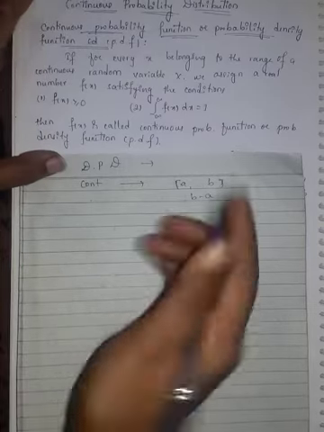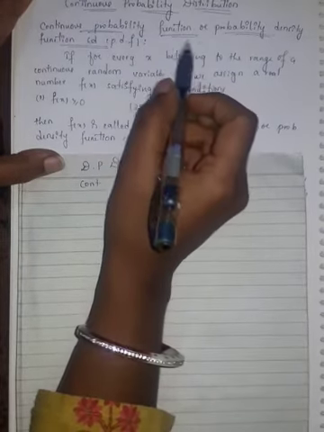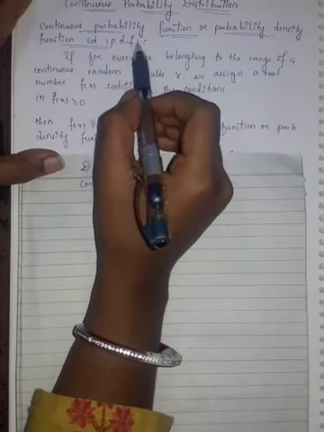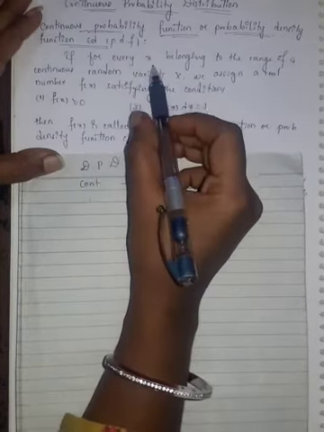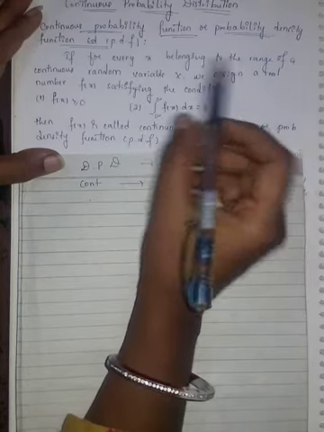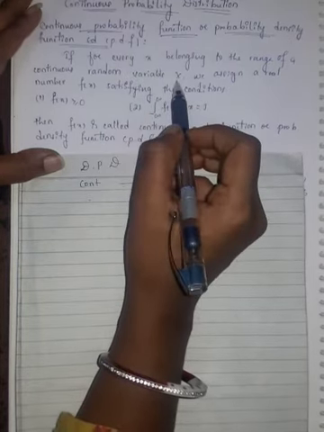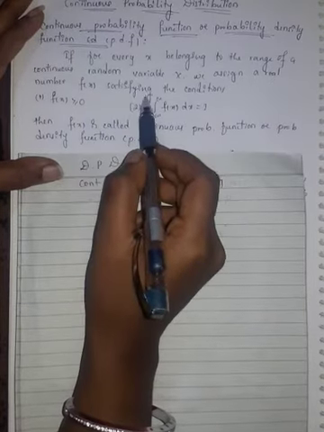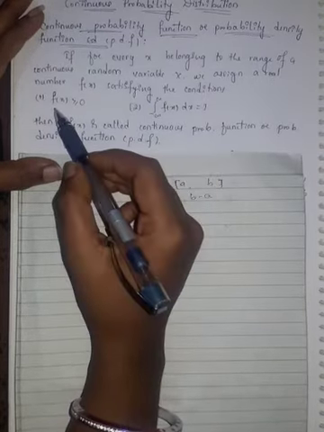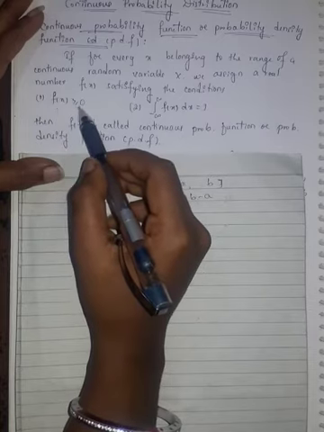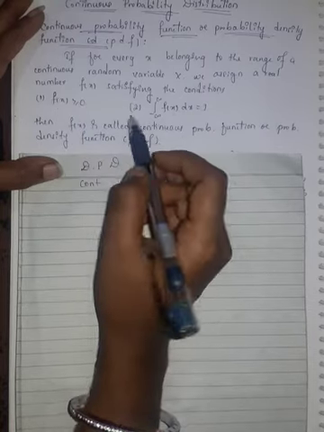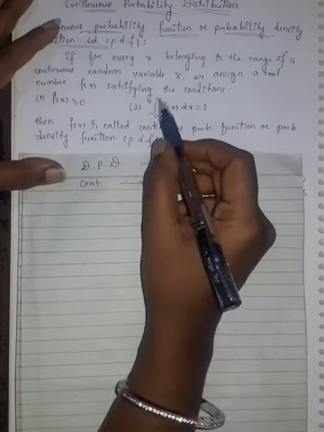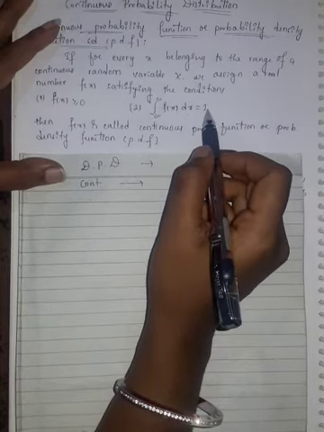Now we see continuous probability function or probability density function, that is PDF. If for every x belonging to the range of a continuous random variable x, we assign a real number f of x satisfying the conditions: f of x is greater than or equal to 0, that is positive, and second, integration from minus infinity to plus infinity f of x dx is equal to 1.